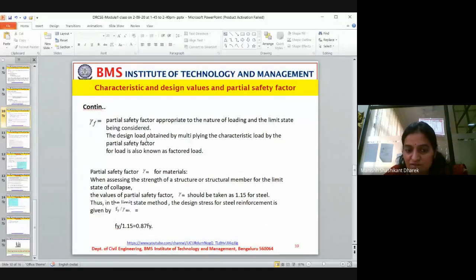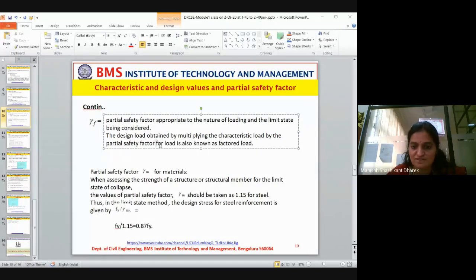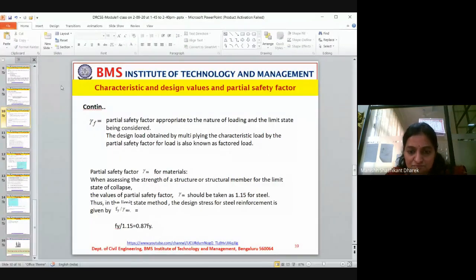Both are the same. You will come across factored load or factored moment very frequently.